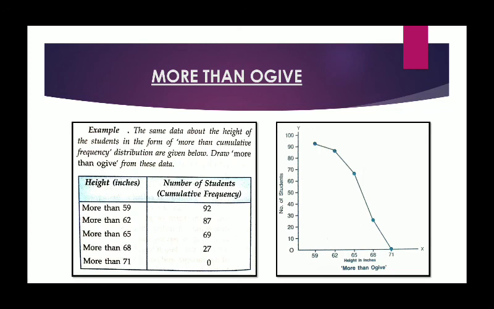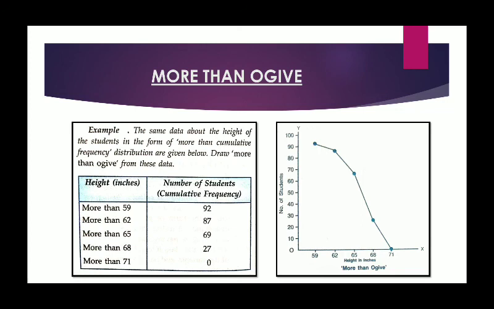So we have two types of ogive, less than ogive and more than ogive. Name is just related with the cumulative frequency used. If we use less than cumulative frequency, the name will be less than ogive. If we use more than cumulative frequency, the curve will be called more than ogive curve. So here we complete our diagrammatic representation.